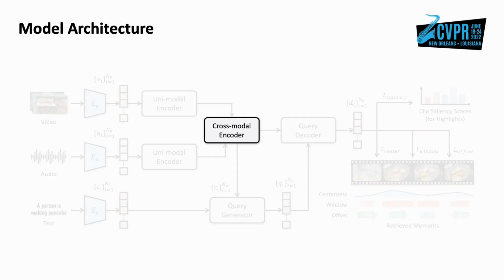Note that for the cross-modal encoder, previous works typically apply cross-modal attentions to realize feature aggregation, which may propagate noisy information and require higher computational costs. To address these issues, a novel architecture named bottleneck transformer is proposed to disentangle the feature aggregation process into two stages, which are feature compression and feature expansion.